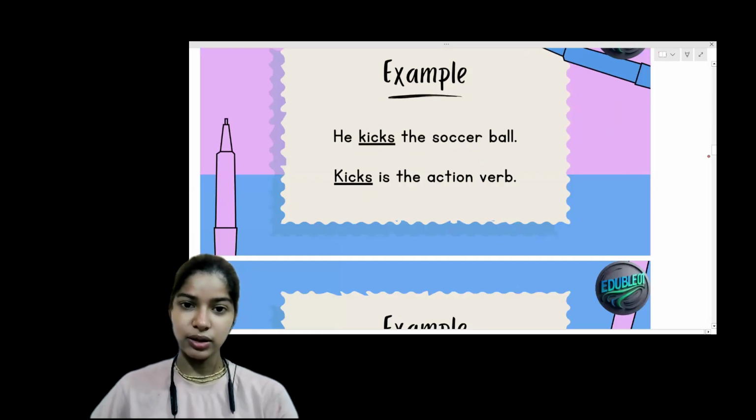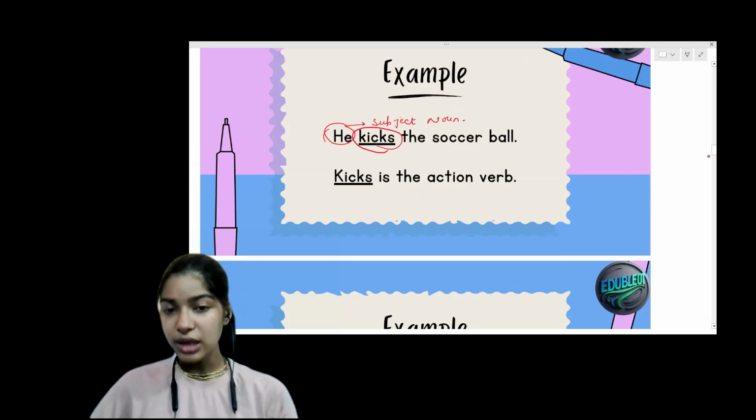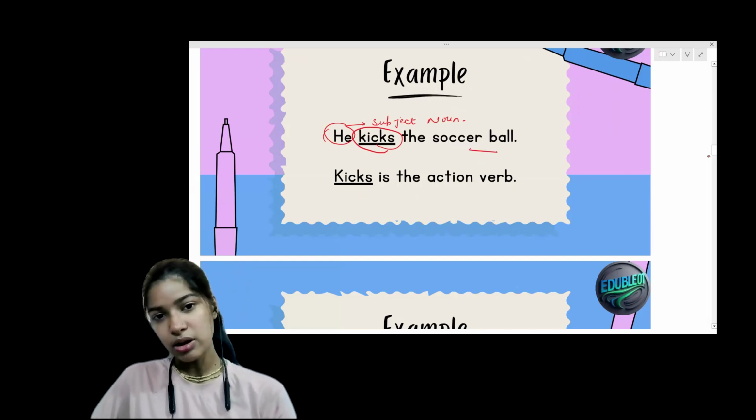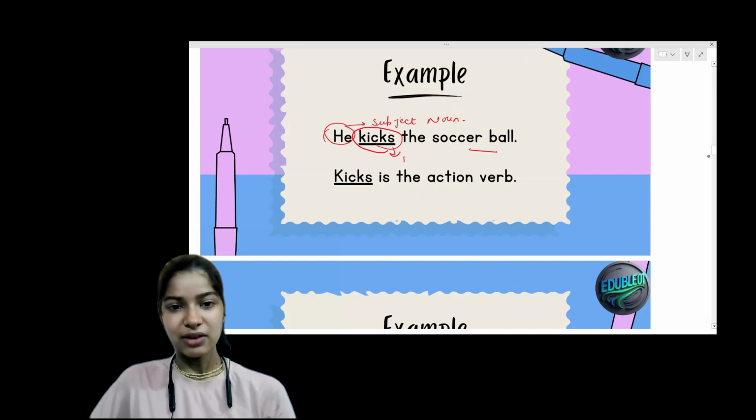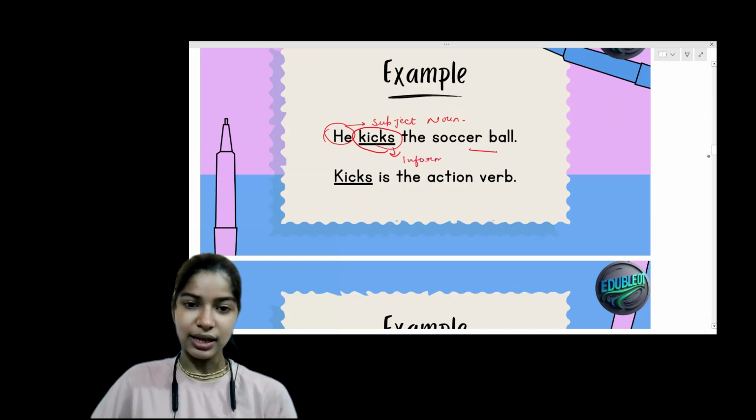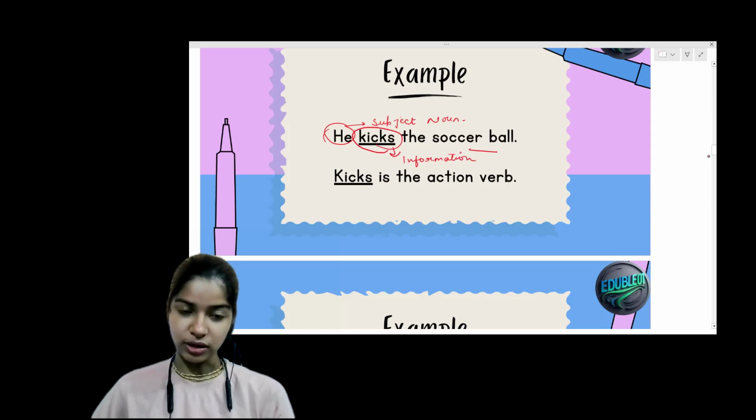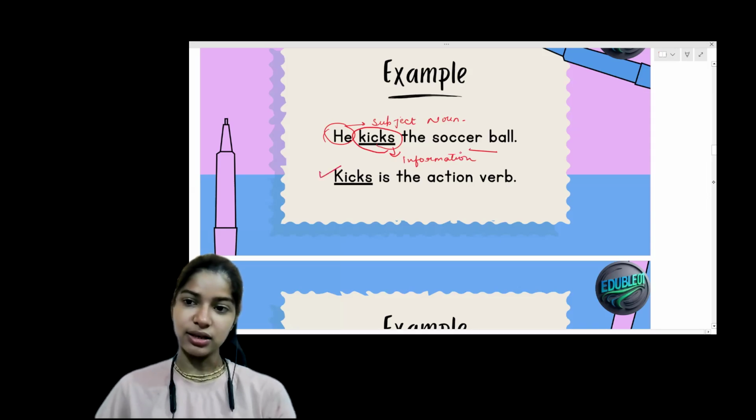Now let's see one more example. He kicks the soccer ball. Here he is again the subject noun. And what is happening? Kicks means somebody is kicking. The subject is kicking the soccer ball. So it tells the information about the subject noun, that is, what the subject is doing. So again here, kicks is the example of an action verb.